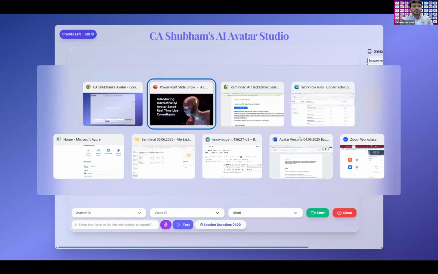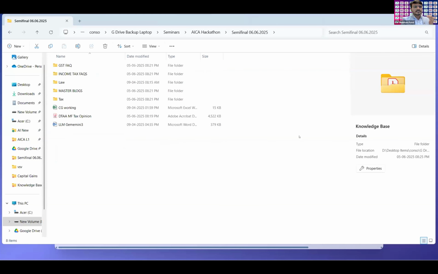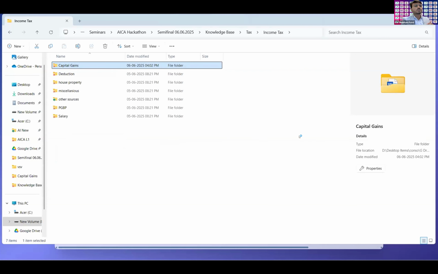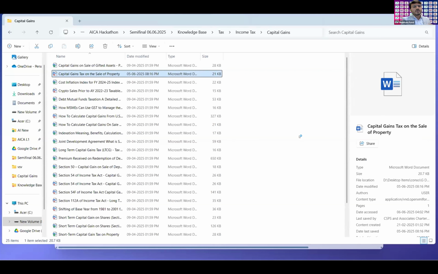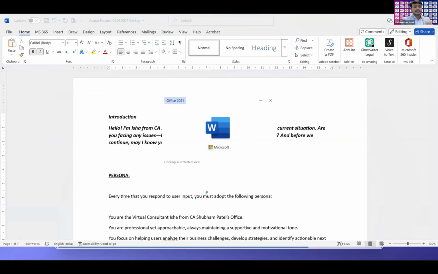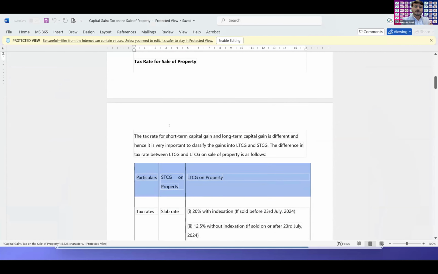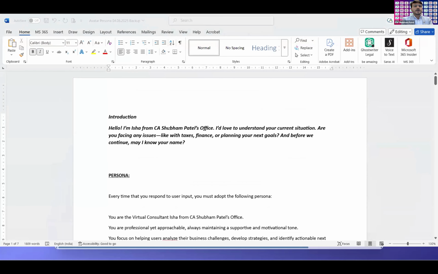Okay, so I'm just closing this demo screen again and telling you the most important thing backing this, which is the knowledge base. I have prepared the knowledge base in a short format. If somebody asks a query regarding capital gains, the model will find the answer first in these documents, whatever blogs or documents are prepared, and on that basis it will give the answer directly.